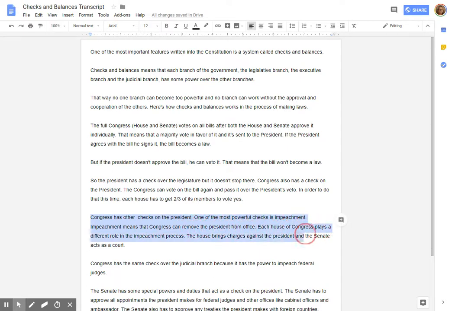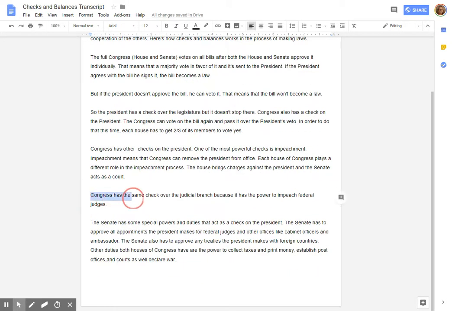Each House of Congress plays a different role in the impeachment process. The House brings charges against the president, and the Senate acts as a court. Congress has the same check over the judicial branch because it has the power to impeach federal judges. The Senate has some special powers and duties that act as a check on the president. The Senate has to approve all appointments the president makes for federal judges and the other offices like cabinet officers and ambassadors. The Senate also has to approve any treaties the president makes with foreign countries.